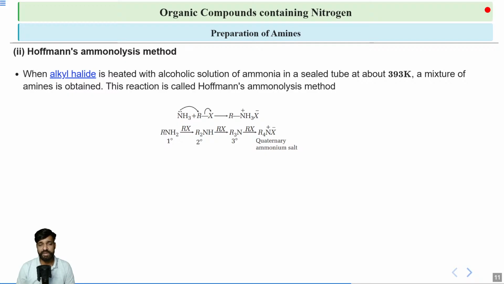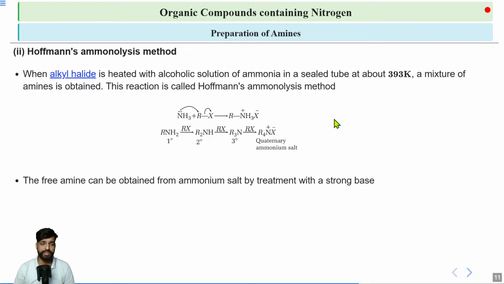Then coming on to the next part, once this is formed, which is a secondary amine, it will react further. So this process goes on. Again, nitrogen will attack on another molecule of RX and then we will get a tertiary amine. Lastly, it will result in the formation of quaternary ammonium salt, which is R4N plus and X minus. So this method is not used often because of the mixture that we get at the end of the complete reaction. Now, you can obtain your free amine from the ammonium salt if you treat it with a strong base.